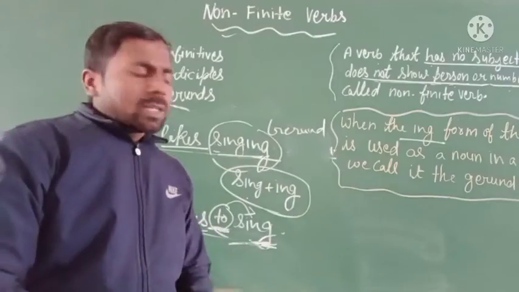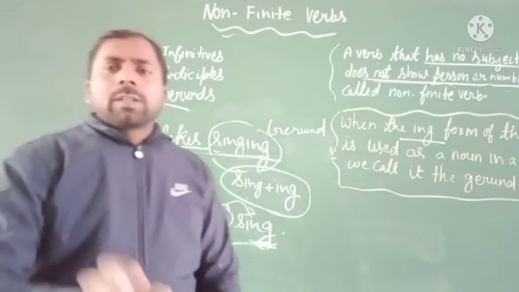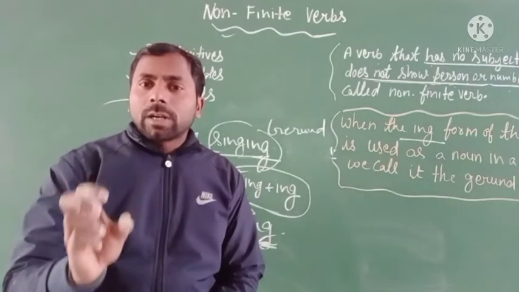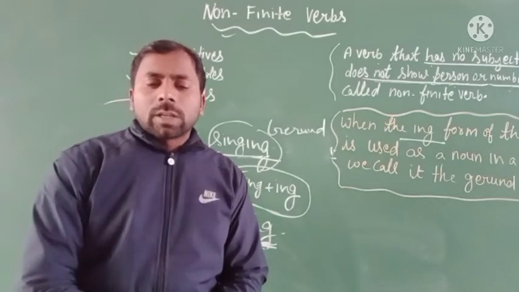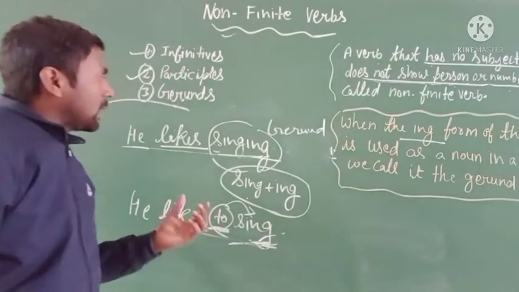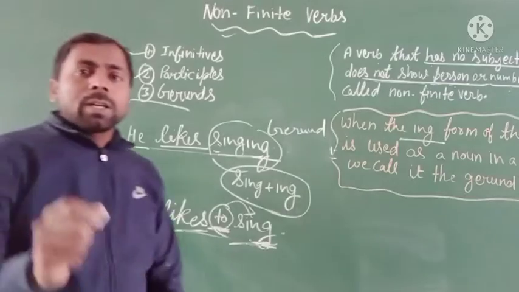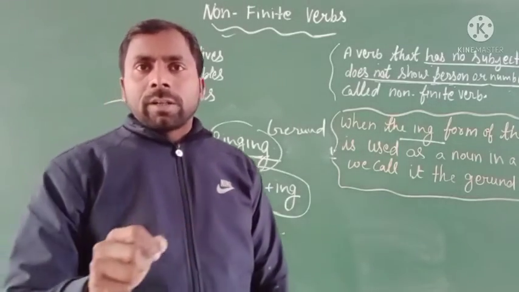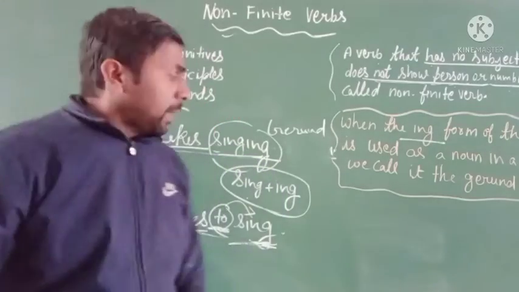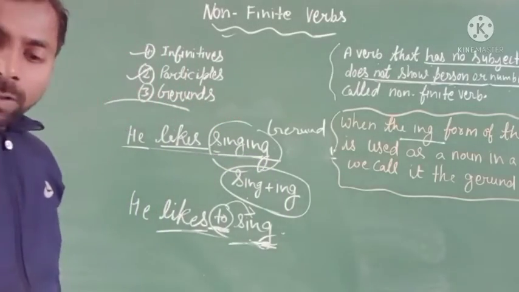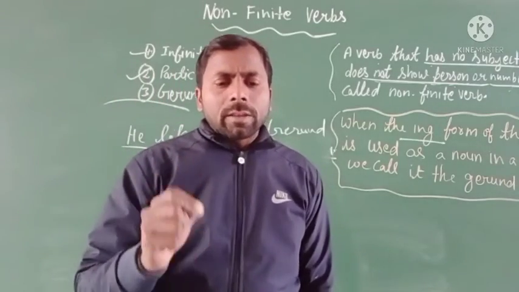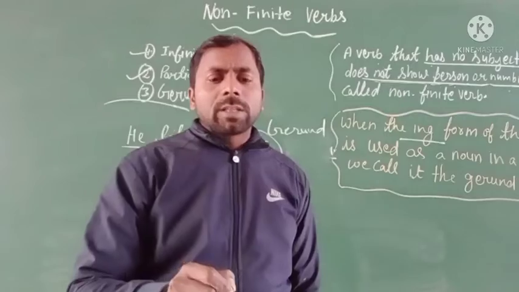In the previous chapter you learned that the present participle is used in a sentence, and that it is not used as a gerund. It is used as an adjective. For example: the creaking noise disturbs us.